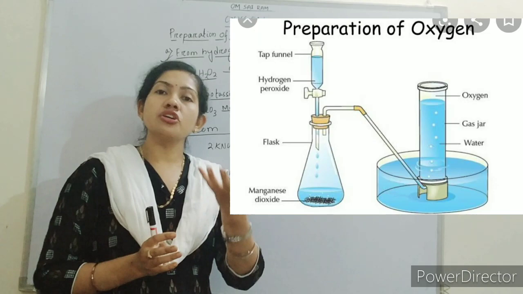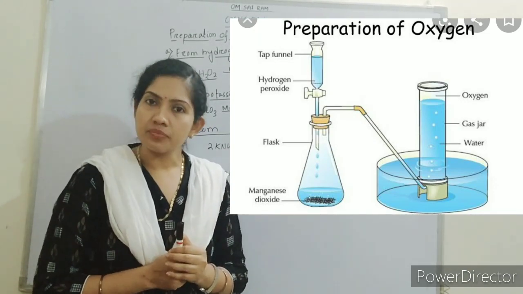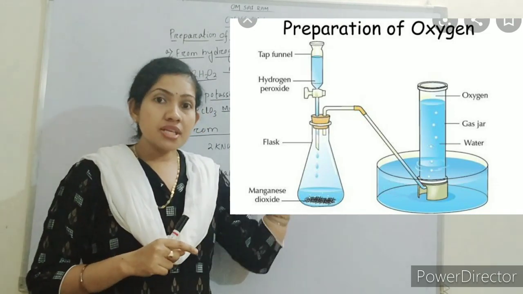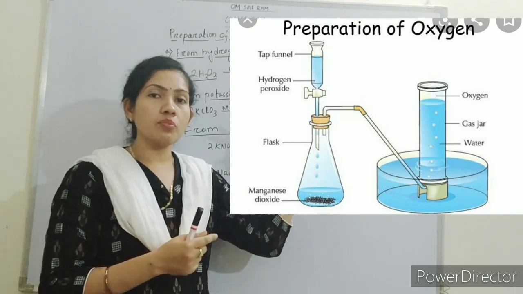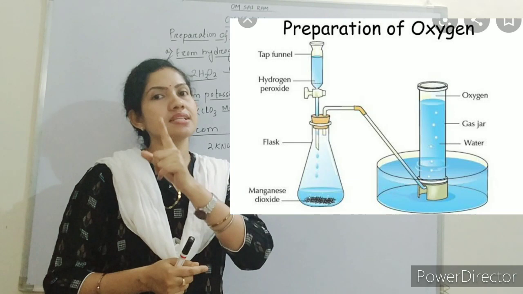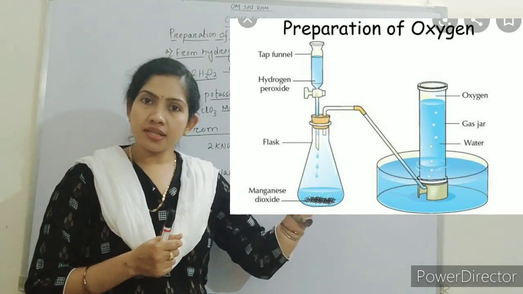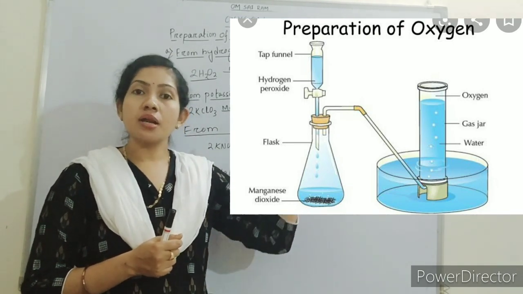There is a collection of water along with the collection of oxygen. Here you can notice a very interesting thing. You can see there are some bubbles forming at the top, moving towards the top. This means oxygen is lighter than water. That's why water is collected down, and at the top you can find bubbles.